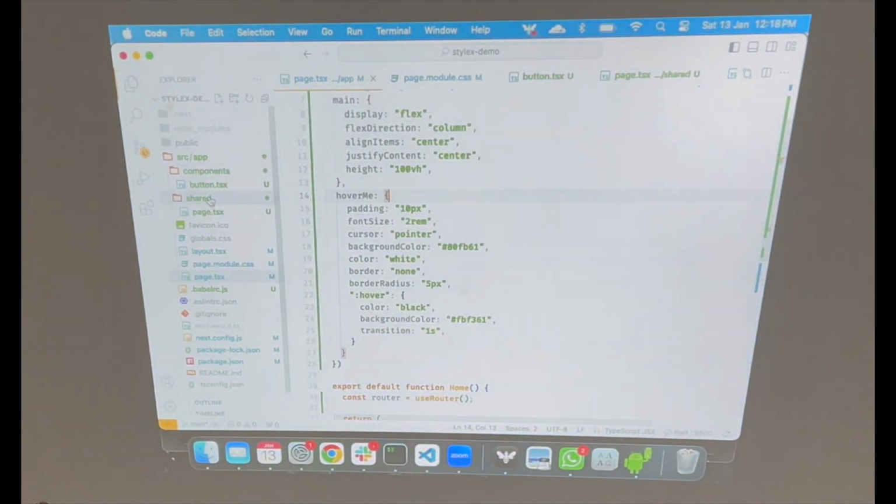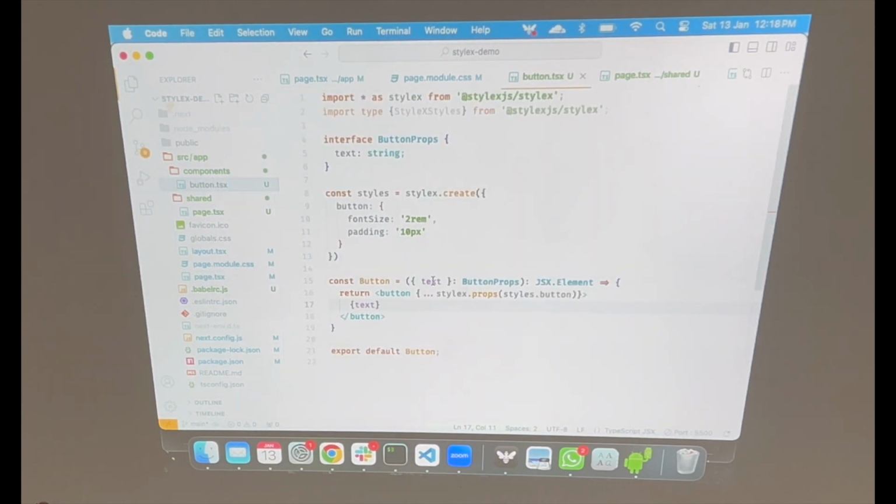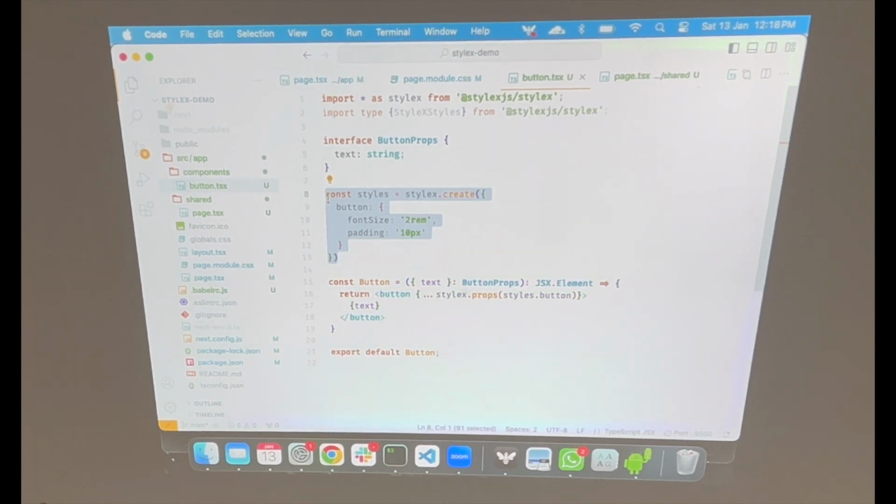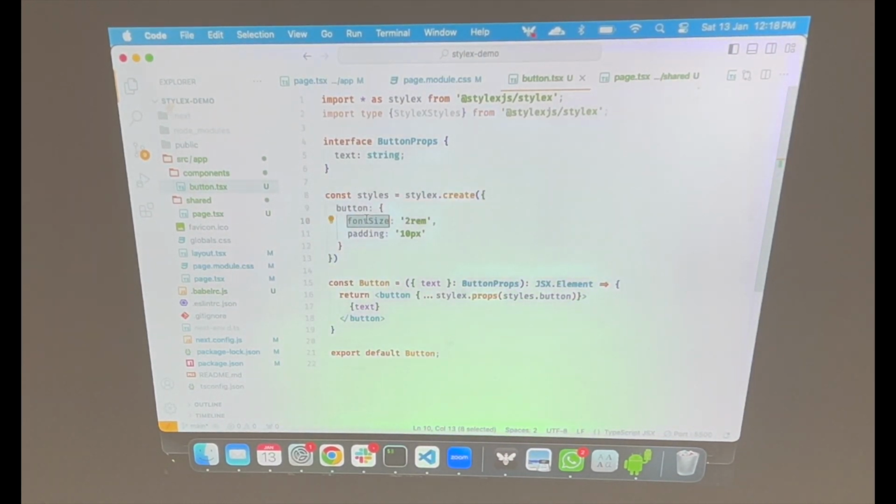I have a common button component here. We'll try to add all these things here. So this is a common button component. You can see that it has a StyleX object where I have added just the base font size and padding, right? There is a text prop which I have taken, and that just renders the text inside this. I'm applying the StyleX style here, right? So let's try, at least the first thing should be, let's try to add different colors for primary and danger, and we'll make sure that it is customizable, right?